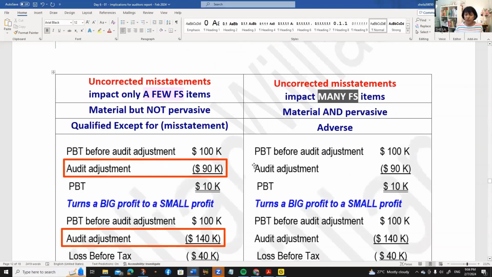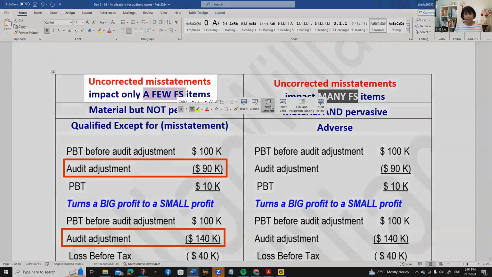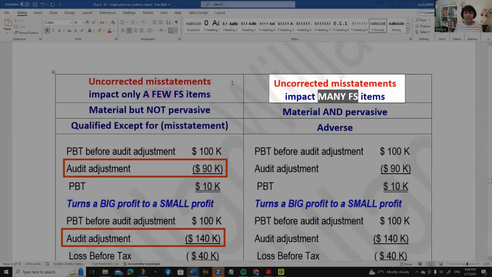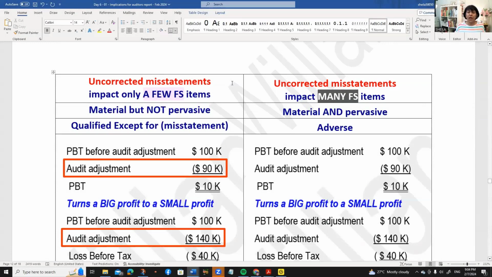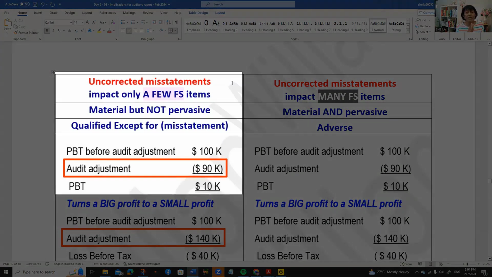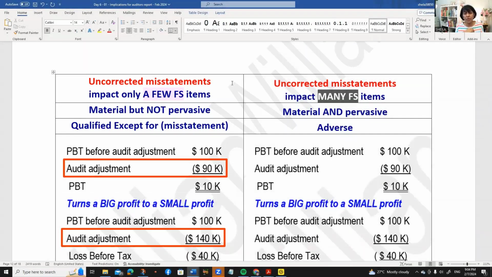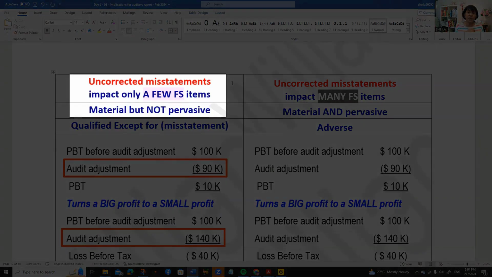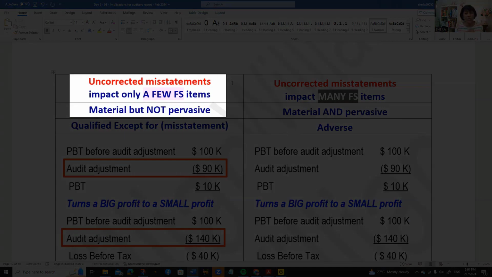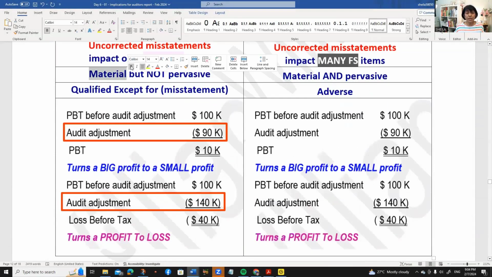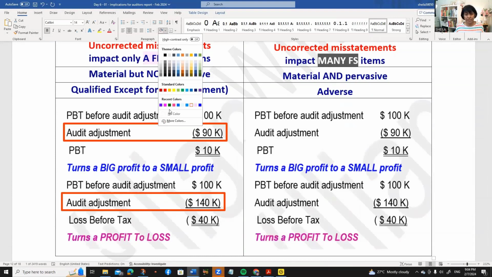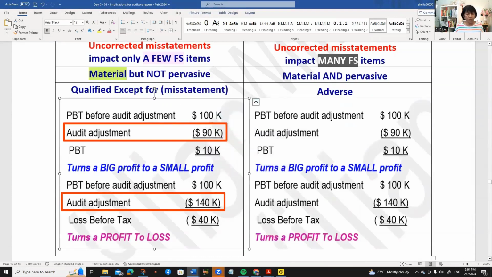Now, I've got two different columns. One is pink and the other one is gray. So let's go and deal with the pink one first. On the left-hand side, you've got uncorrected misstatements, the audit adjustments that the client does not want to put through, that impact only a few financial statement items, maybe one, maybe two. In that case, it's only material, but not pervasive. It is material by impact, not pervasive.